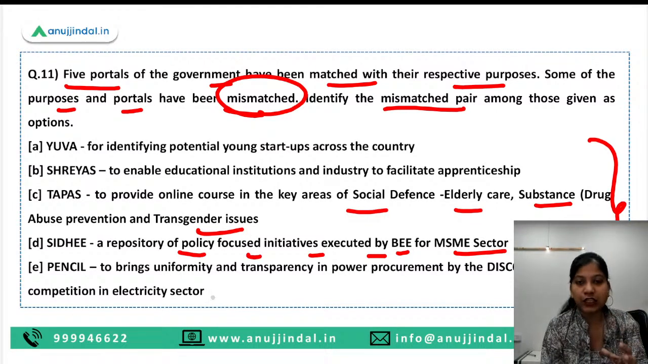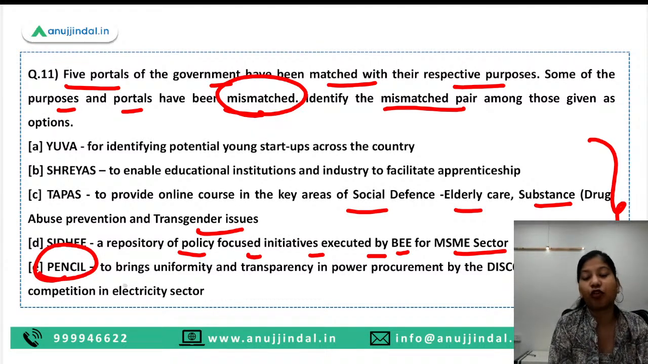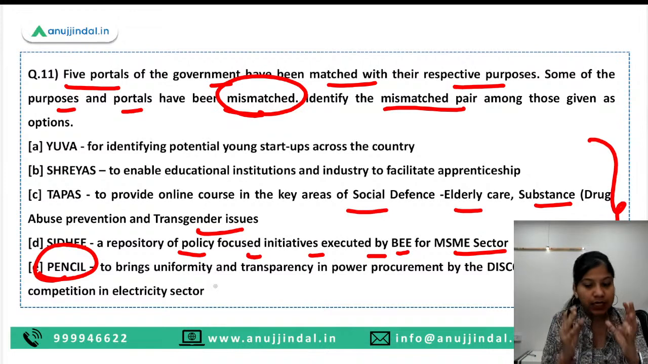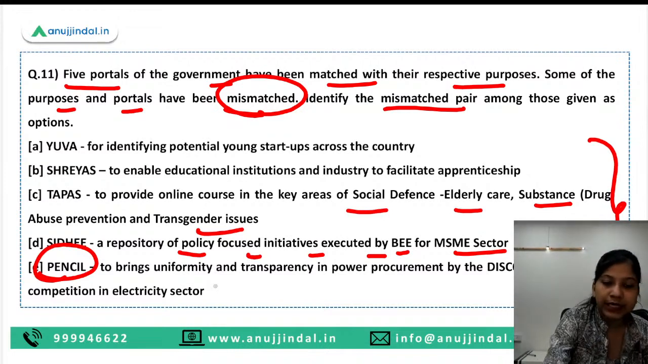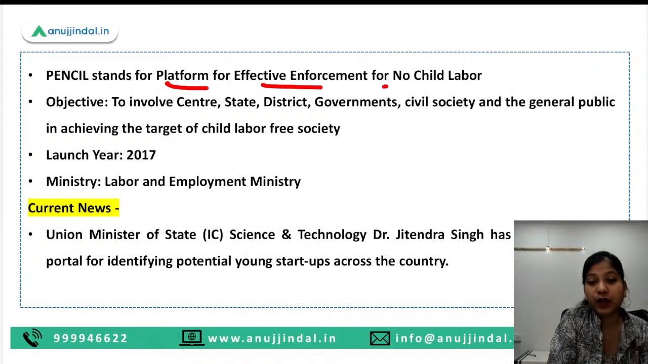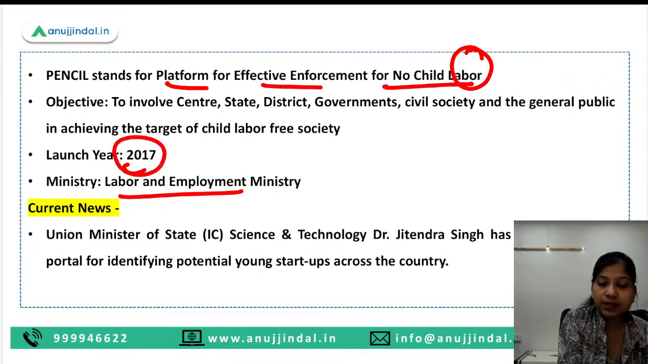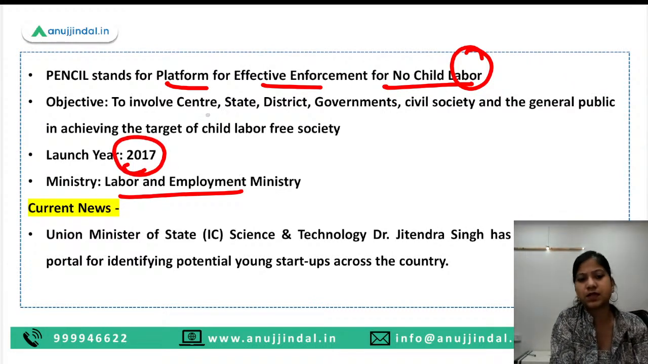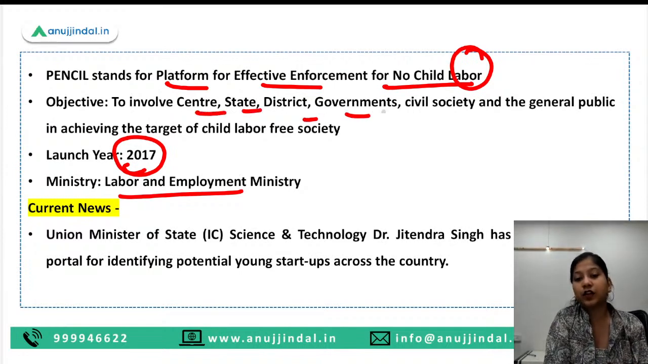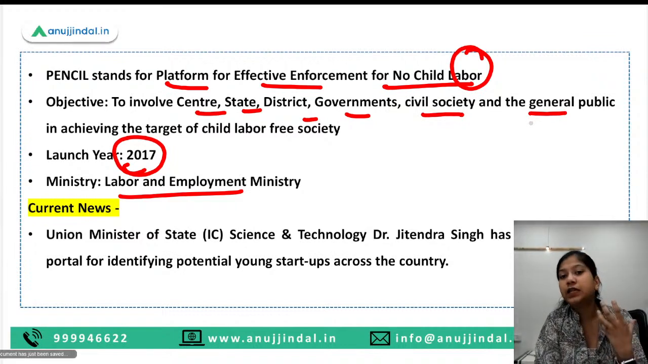So I hope this is a relatively easy question, because among all these portals, it's the pencil portal which is wrongly matched with its purpose, because pencil aims to eliminate the child labor and it has nothing to do with DISCOMs. So option E here is the right answer. Now pencil stands for Platform for Effective Enforcement for No Child Labor. We are talking about labor here. That means Ministry of Labor and Employment is the implementing agency. 2017 is the year in which pencil portal was launched, and the purpose is to involve center, state, district, government, civil society and general public to eliminate this ill of our society, that is child labor.